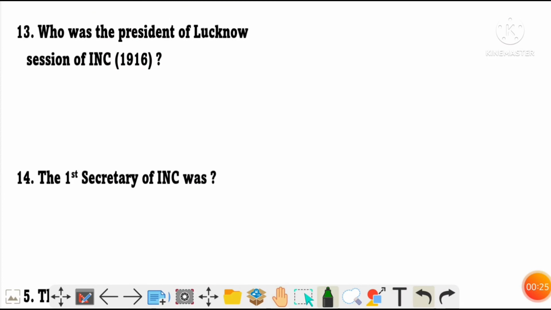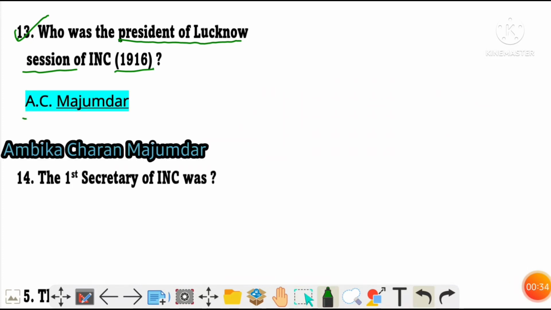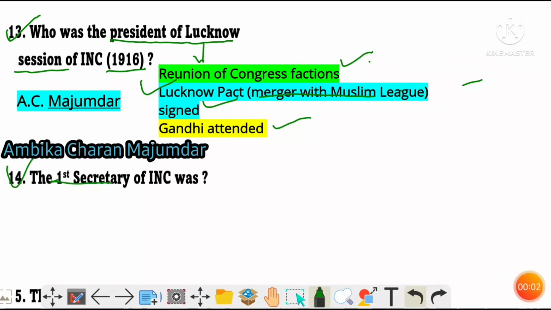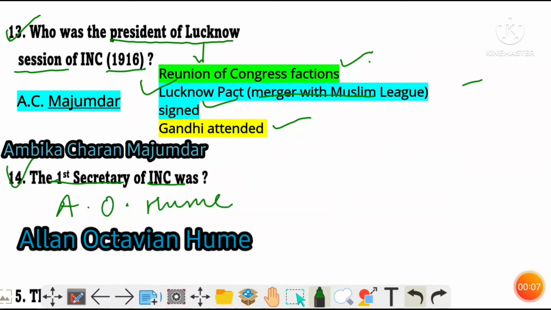Who was the president of Lucknow session of Indian National Congress 1916? So Lucknow session was held in 1916 and the president was A.C. Mazumdar or Ambika Charan Majumdar. During this Lucknow session, the Congress factions got reunited and the Lucknow Pact was signed, that is merger with the Muslim League, and Gandhi attended this meeting. So these were the three events that occurred during this session. Next, question number 14. The first secretary of Indian National Congress was Alan Octavian Hume.